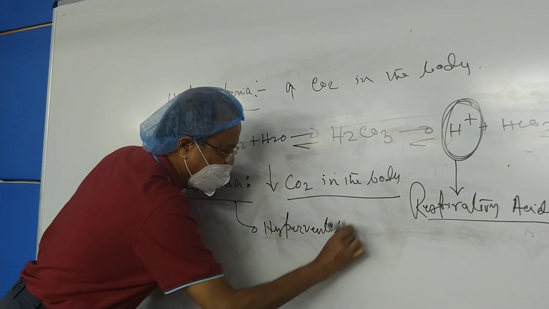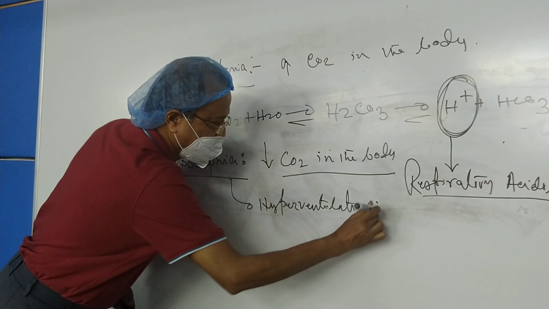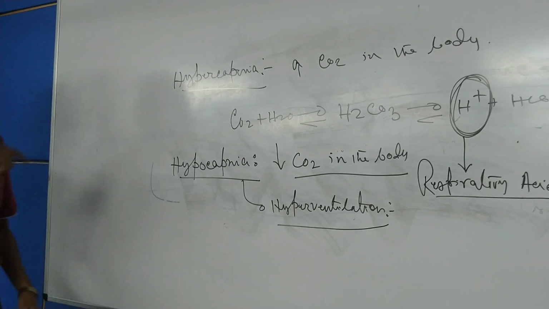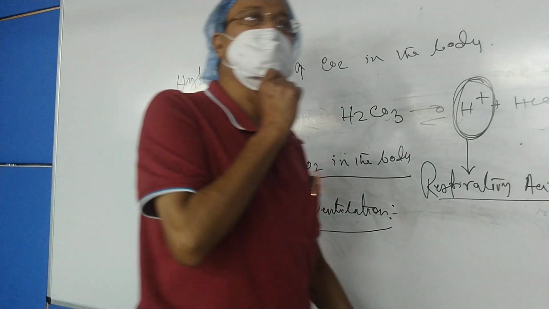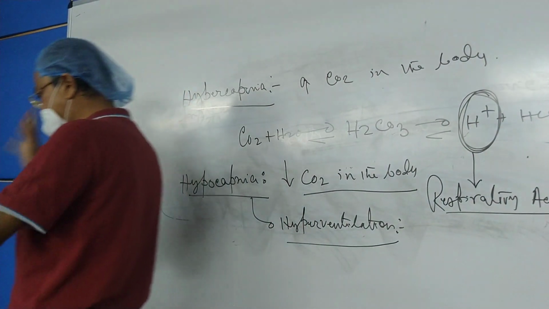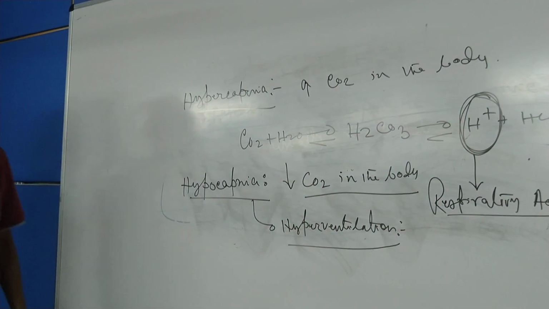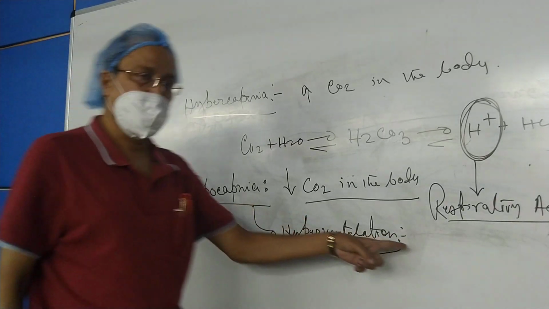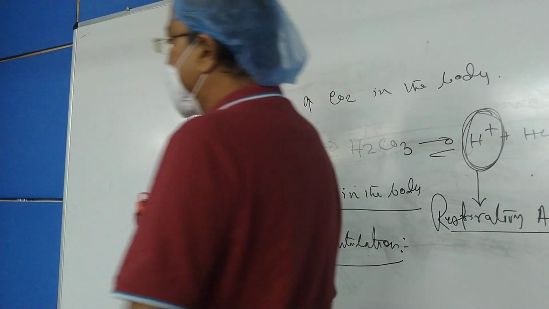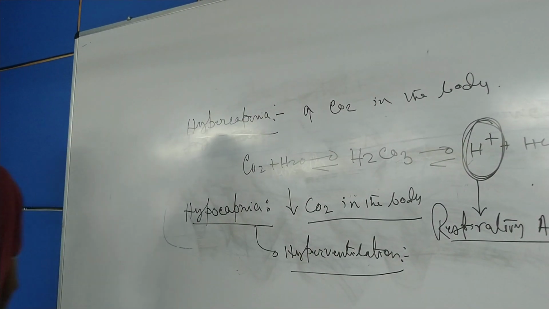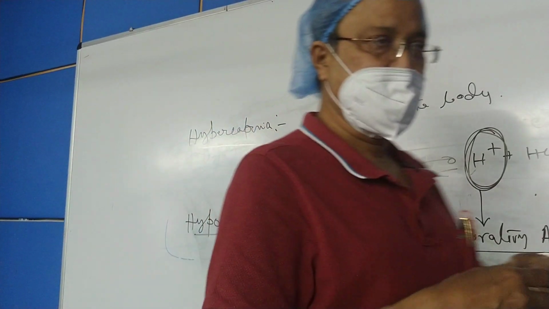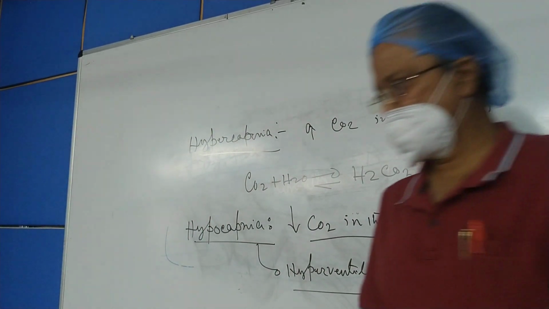Hyperventilation. A person is hyperventilating, so the amount of carbon dioxide is washed out from the body, leading to less concentration of carbon dioxide in the blood, known as hypocapnia. This hyperventilation may occur in hypoxia, for example at high altitude. It may also occur as a result of some psychiatric disorder like hysteria, which normally occurs in females.